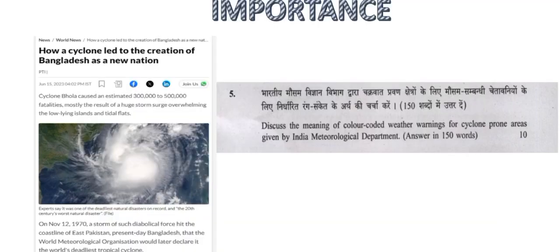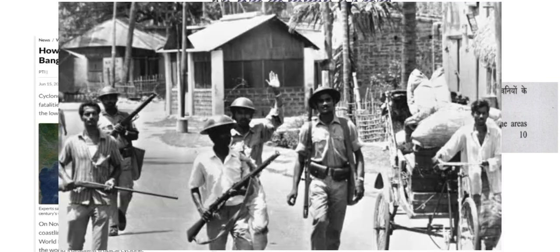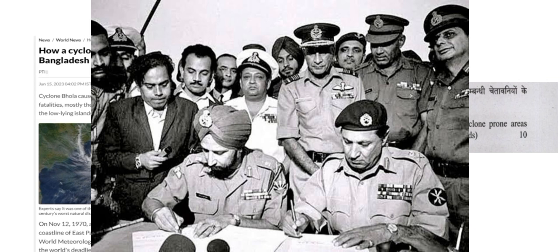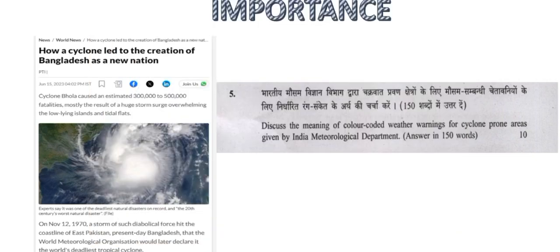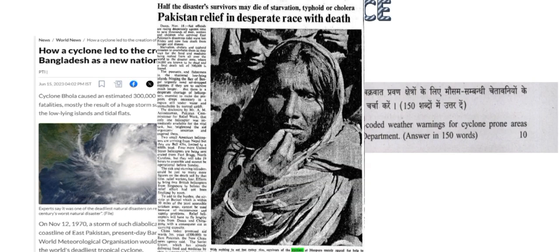The disaster highlighted the region's vulnerability and lack of preparedness, contributing to political unrest and ultimately catalyzing the Bangladesh War of Independence in 1971. So, a cyclone can even lead to the development of a new country. And obviously, such a catastrophic event would have an effect on the social, cultural, and political life of people.